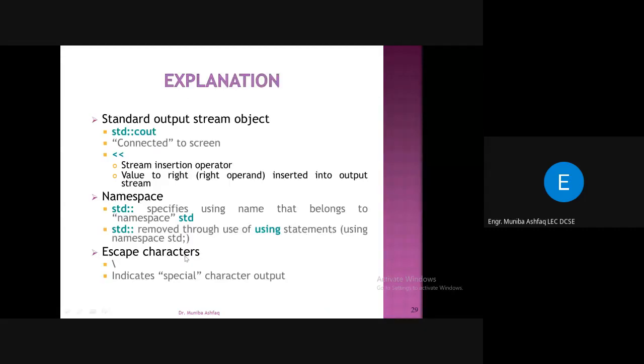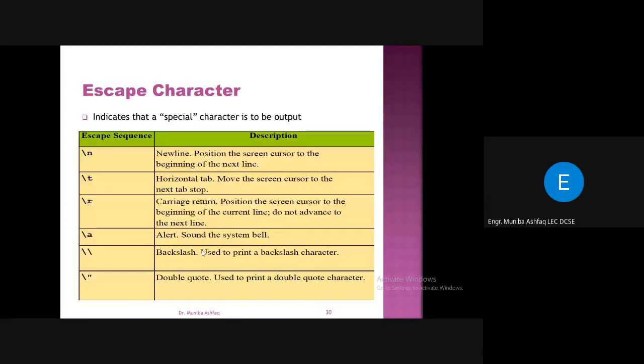Now you have the escape characters. Escape characters start with a backslash sign, right? It indicates special character output. The details are shown in this table. There are different types of escape sequences, which indicate that a special character is to be output. So the first special sequence that we have is \n.